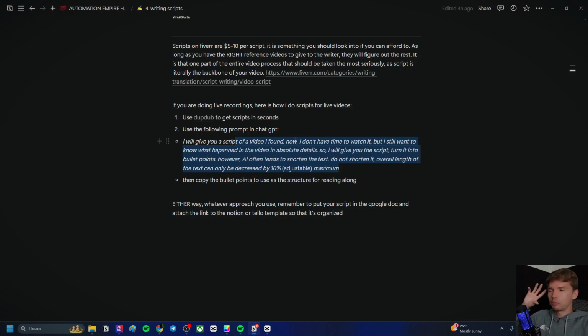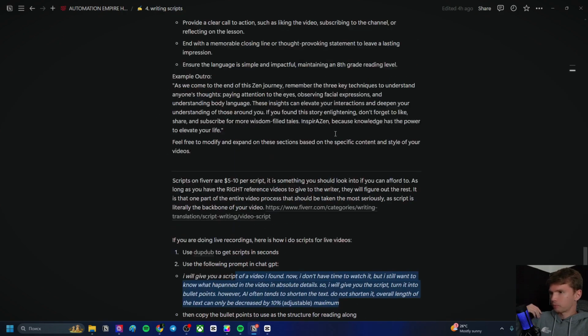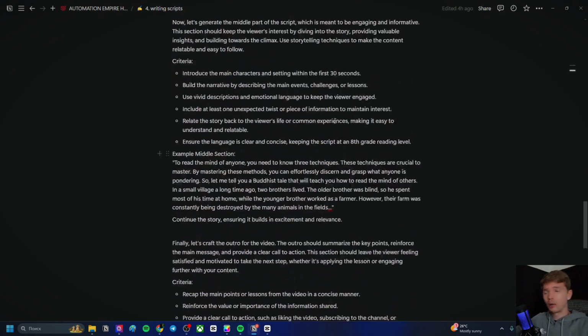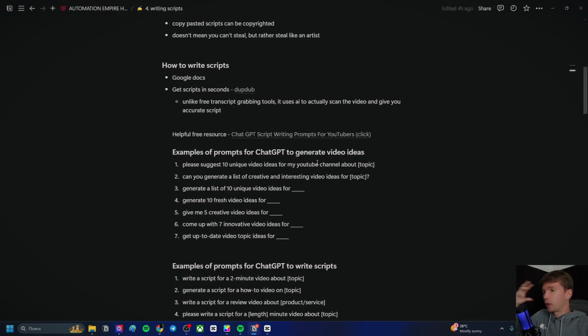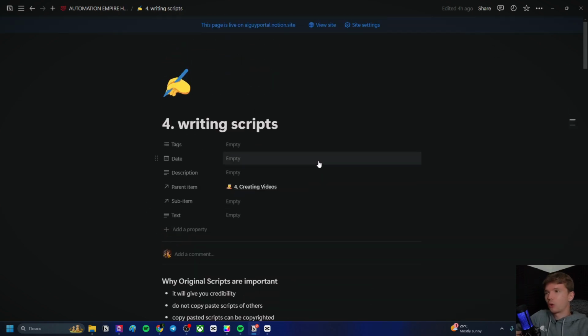Of course, I'm gonna show you in more detail the actual script writing process with AI in the future training sessions, but for now, I just wanted to throw in some prompts for you guys and give you at least some kind of idea. Again, it just greatly depends on the niche. There's no single script writing formula. For example, my AI guide scripts are super specific.